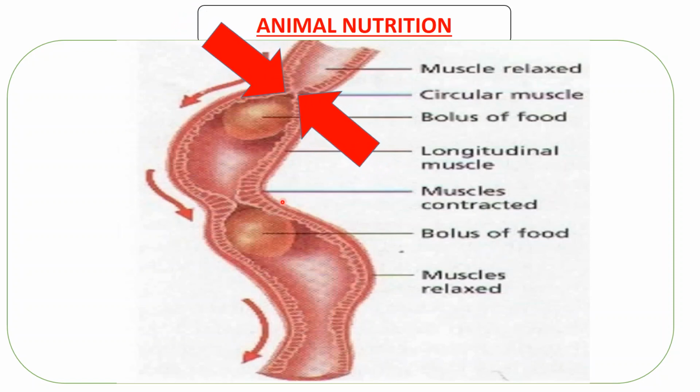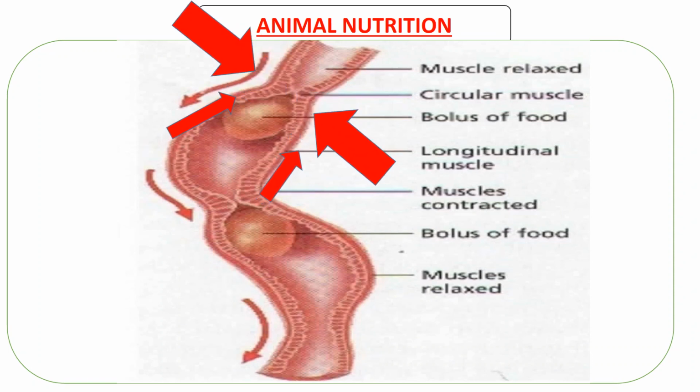They are going to become smaller. They are going to shorten. Okay, so they are going to be like this. They are going to be pulling like this because they want to shorten. In the process, the food will be pushed forward. So behind the food, the circular muscles contract, while the longitudinal muscles relax. In front of the food, the circular muscles relax, the longitudinal muscles contract. So this is how peristalsis occurs.